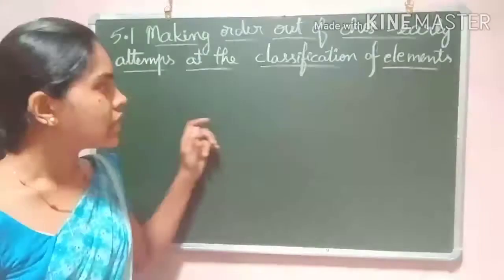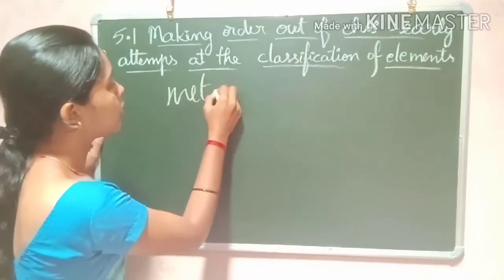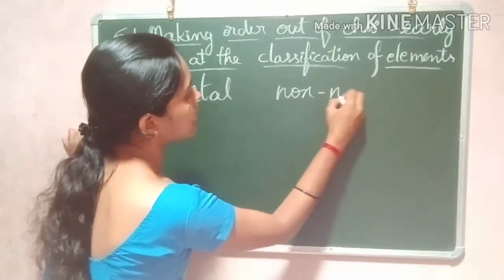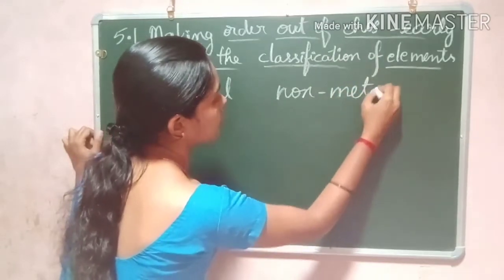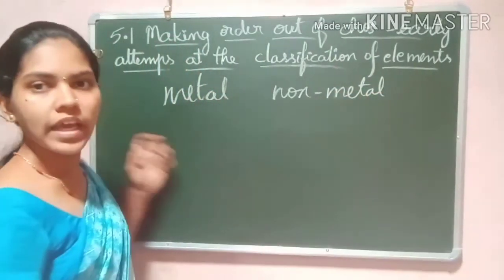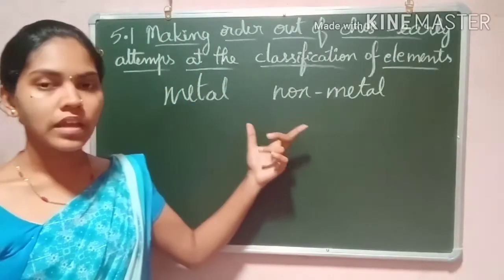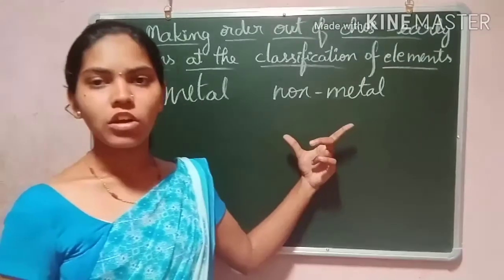What were the groups? They made two groups. One is metals and another one is non-metals. They collected the known elements and grouped them into two groups, metals and non-metals.